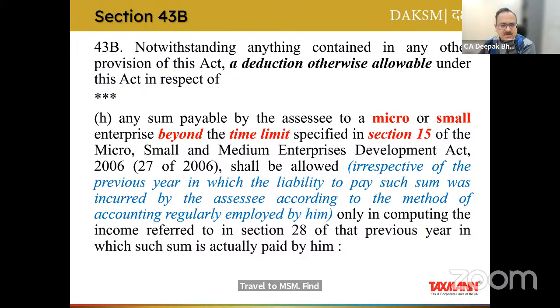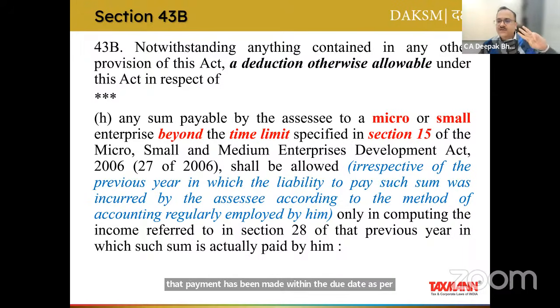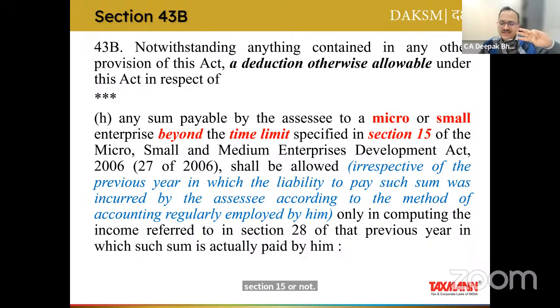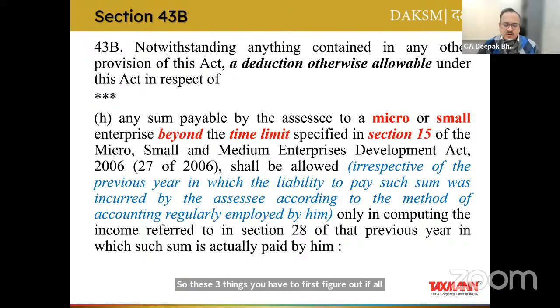So for all practical purposes, you have to first travel to MSME Act, find out whether your supplier is a micro or not, and if yes, what is the due date, second, and third, what is the date of payment, whether that payment has been made within the due date as per section 15 or not. So these three things you have to first figure out. If all the three things are in your hand, then you come back to 43B and then you decide whether it is allowable in a particular financial year or another financial year.